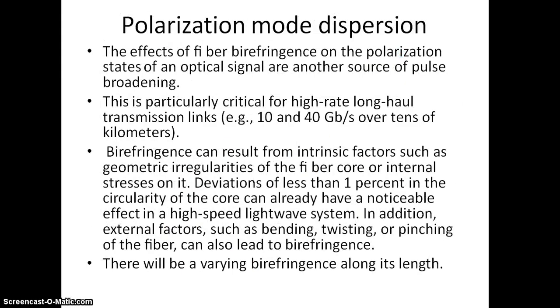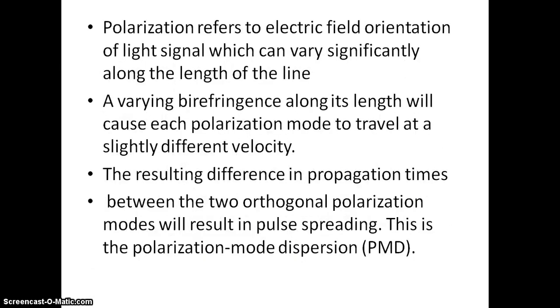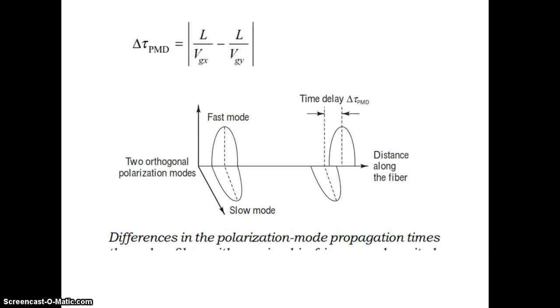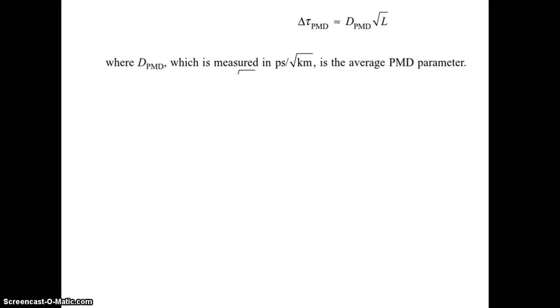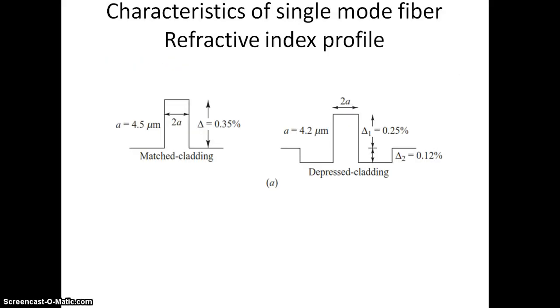Okay, and polarization mode dispersion. Due to horizontal and vertical polarization, birefringence exists. Due to this birefringence effect, polarization mode dispersion occurs. This is the fast mode, this is the slow mode, and the time delay between these horizontal and vertical polarization modes gives rise to polarization dispersion. And this is the expression for polarization dispersion delay.